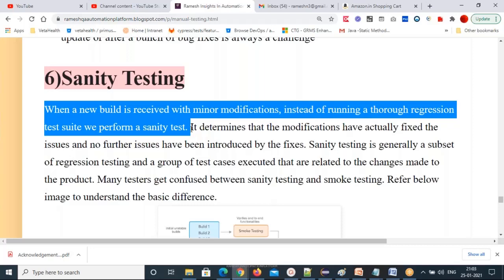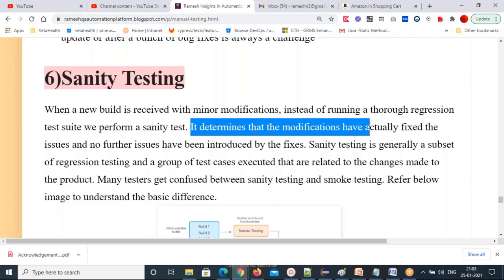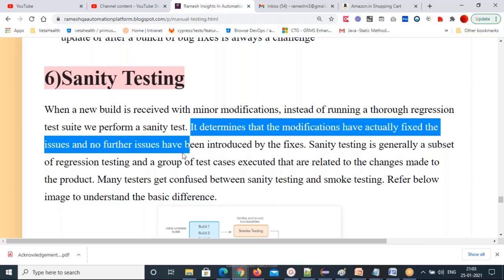When a new build is received from the development team with small modifications, you have to test one more time, right? Instead of running the entire regression test suite, we can perform a small sanity test. Let me give you more detail. It determines that the modifications have actually fixed the issues and no further issues have been introduced by the fixes.